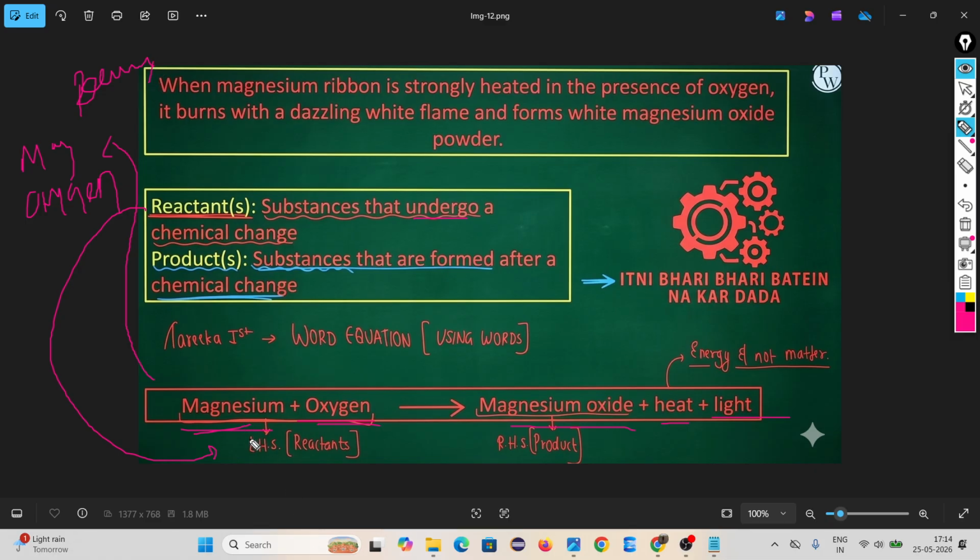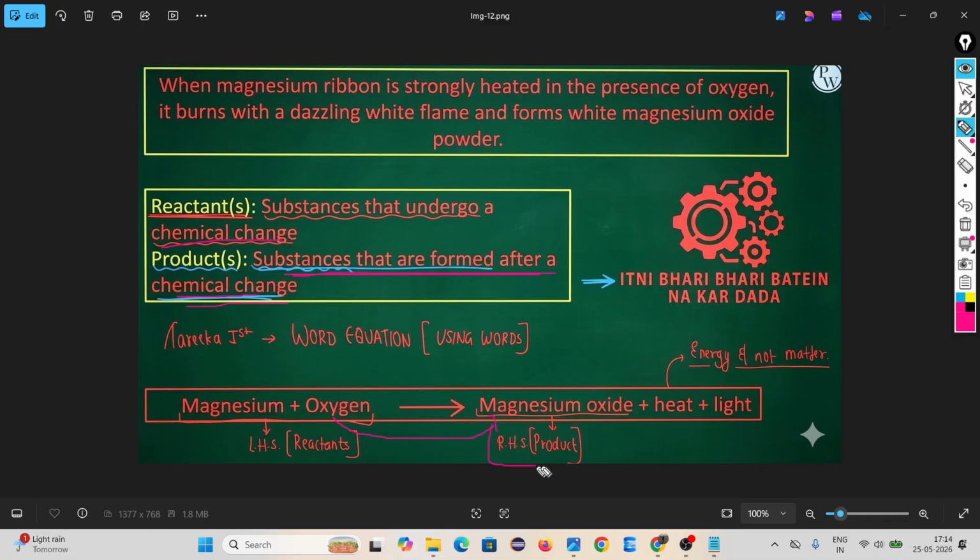And between reactants we use plus symbol. Then come to product: substance that are formed after a chemical change. Reactant means substance that undergo chemical change. Product means substance that are formed after a chemical change. Look, after reactants undergo chemical change they form magnesium oxide, na? So this magnesium oxide is nothing but product. Reactants may give product or products. Don't think they will give only one product.